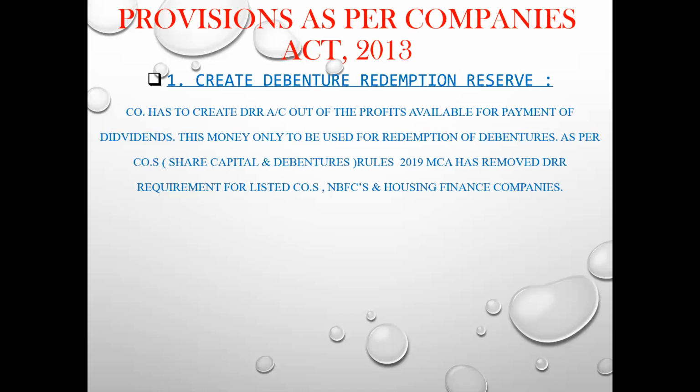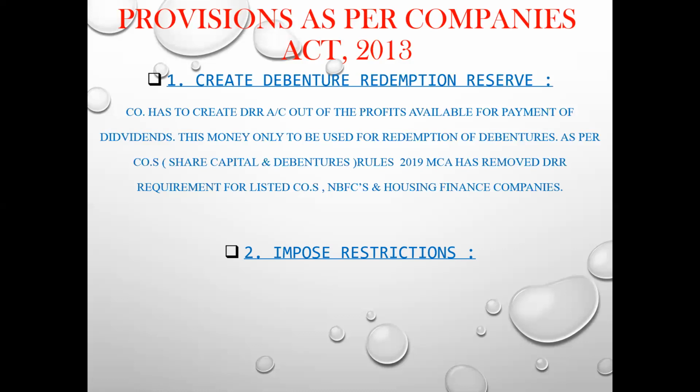Apart from that, all the companies that are unlisted or private companies have to create a DRR account which will specifically be used to make payments of interest or the principal amount to the creditors. So this is one of the first provisions which has to be complied by the companies.